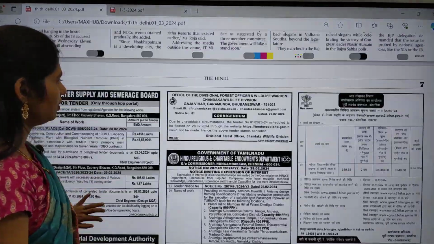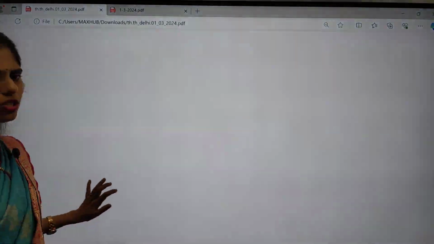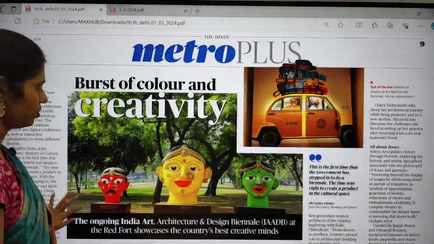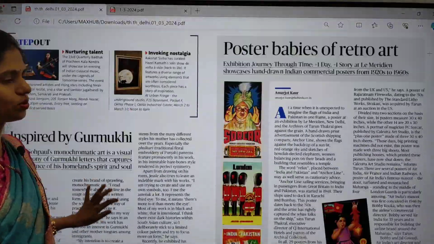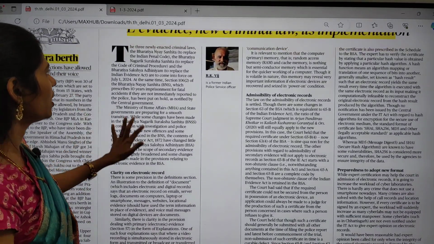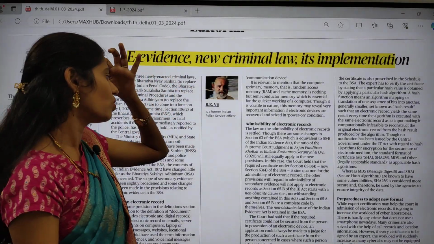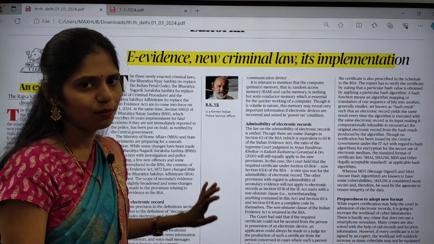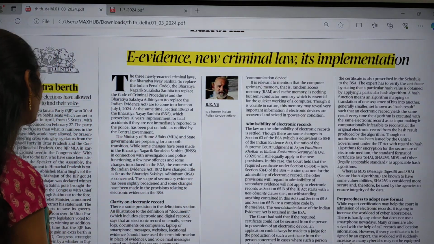And if you move on, in this editorial page, most of the articles are very important and relevant from our examination point of view. So we are going to take 2 to 3 articles which are relevant. This article is talking about new criminal law. We already discussed this topic a number of times, so I am not going to take this article for discussion.